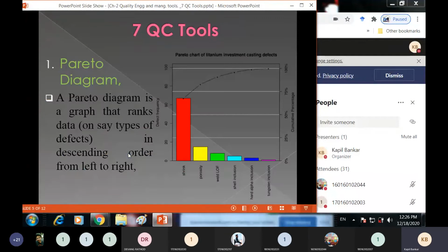And in the previous figure also, these three are most important, or you can say these two: the shrink defect and porosity defect are the most important or critical problems, and you can identify these two from this diagram.